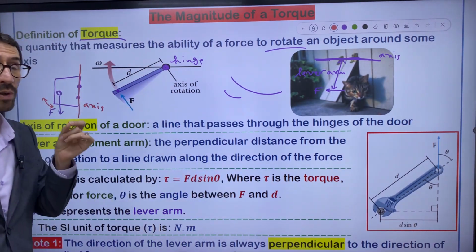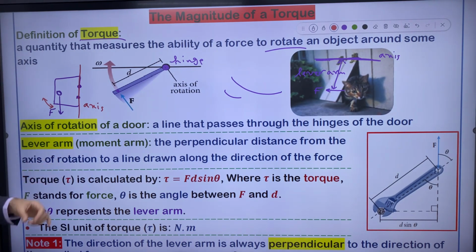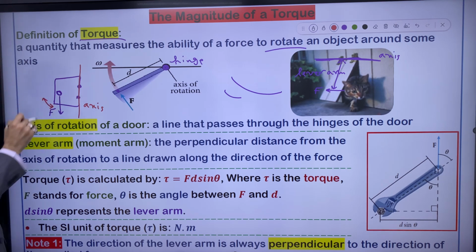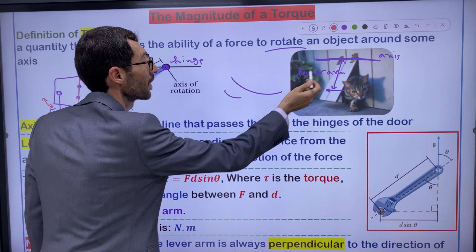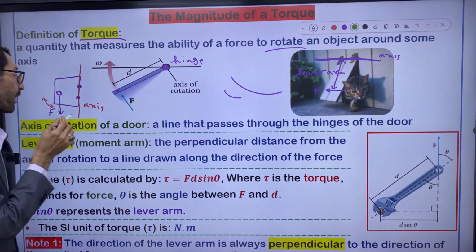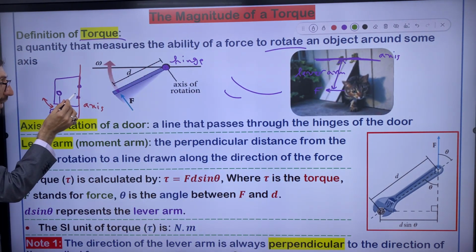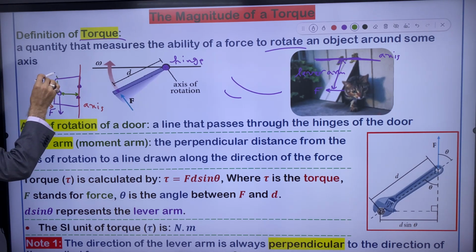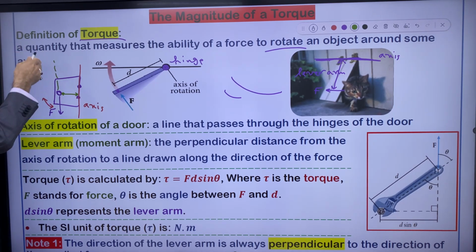The perpendicular distance from the axis of rotation to what? To the force. Simply we can say to the force, or your book says the perpendicular distance from the axis of rotation, meaning from here till here, right? Your book says to the line drawn along the direction of force.